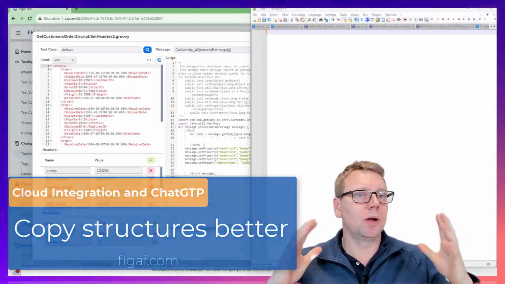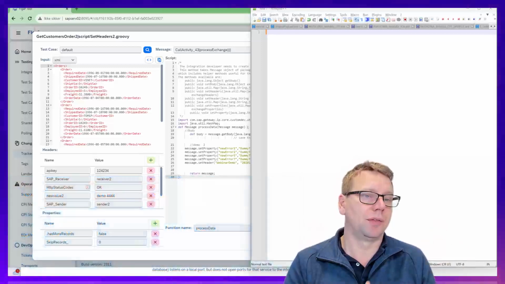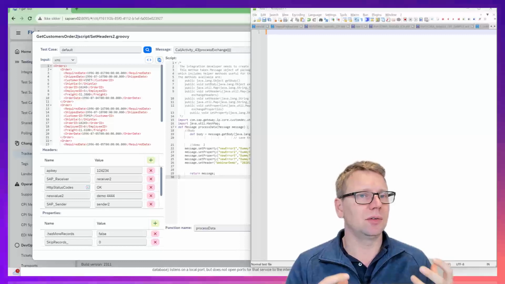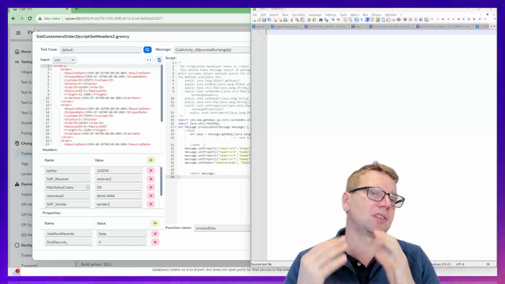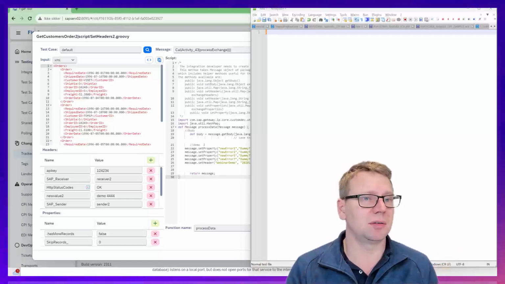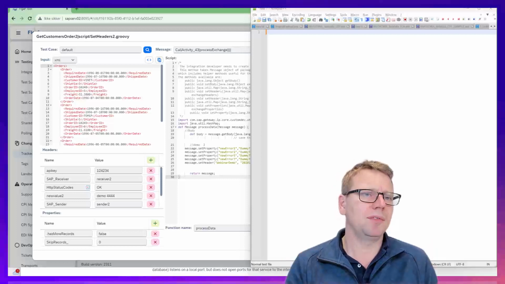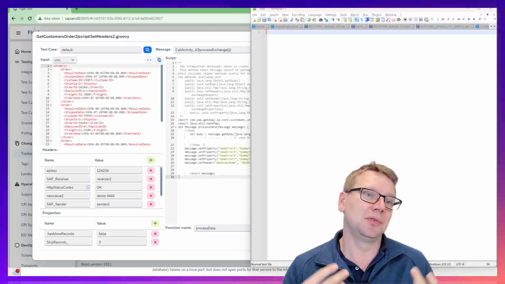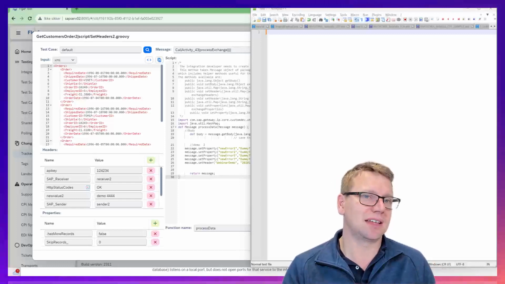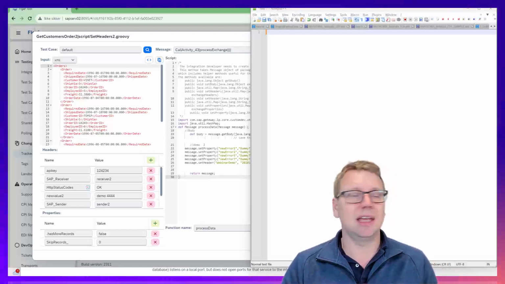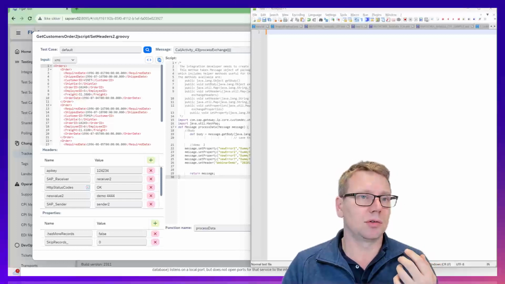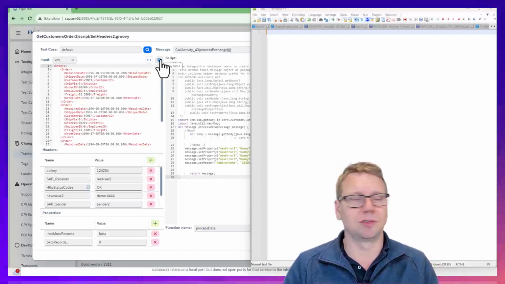When you're working with ChatGPT or other AI tools, you often find that you need to copy some of the inputs and output XML or JSON messages. One of the challenges with this is that it uses a lot of tokens and it is a challenging process. In the new release 23.11, we have added a couple of functions to help you out.